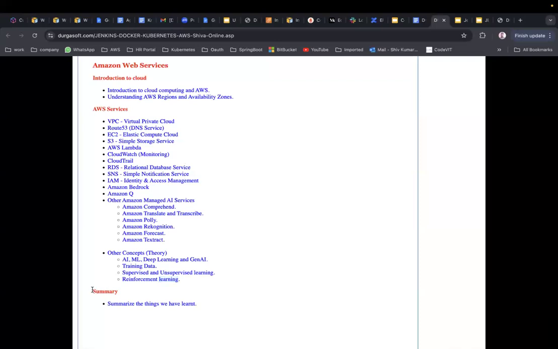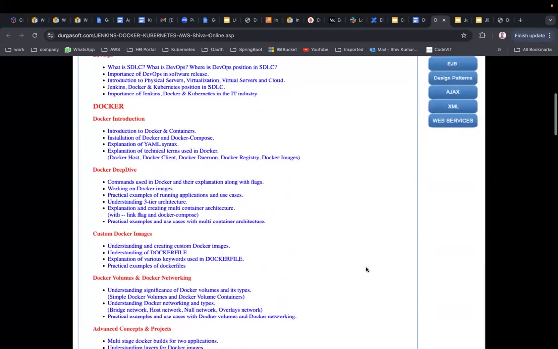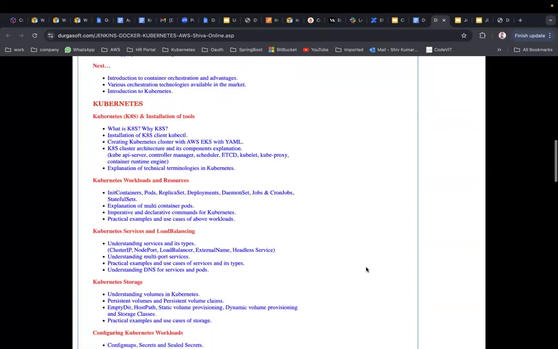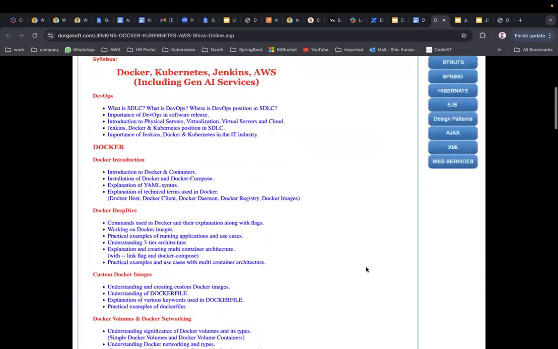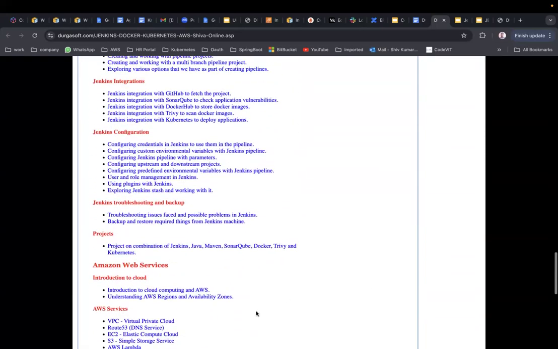Okay, we are going to summarize everything that we have learned and move further with that. That's the core syllabus we are having. It's huge, and you can understand from where we are starting to where we are ending. If you have any questions, you can ask. If not, we will be moving towards the presentation of the projects that we are going to do.